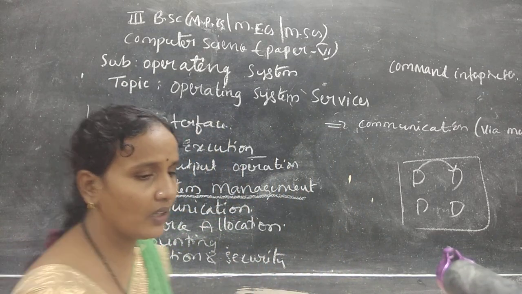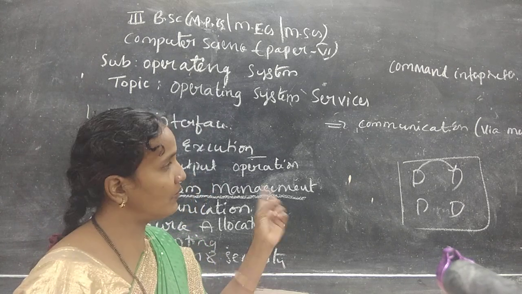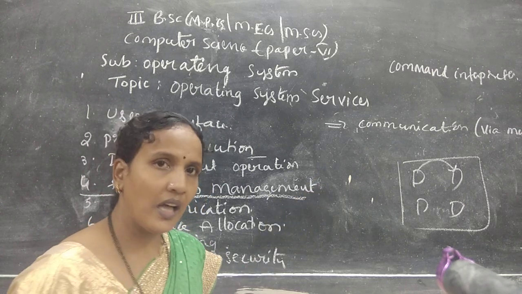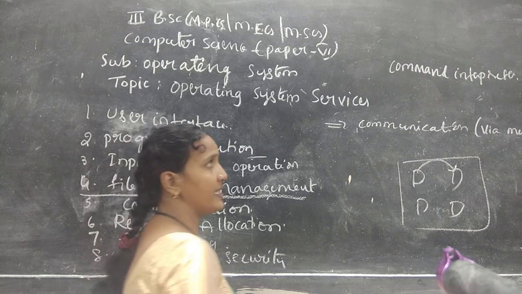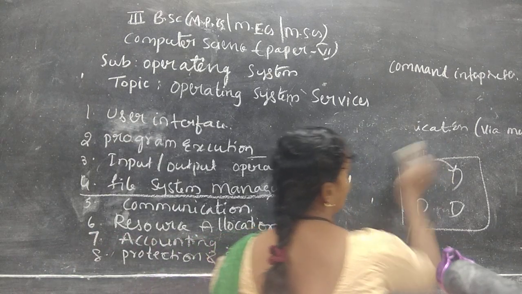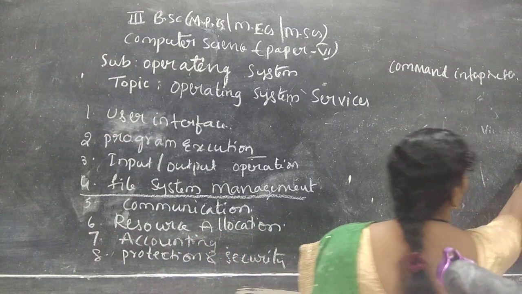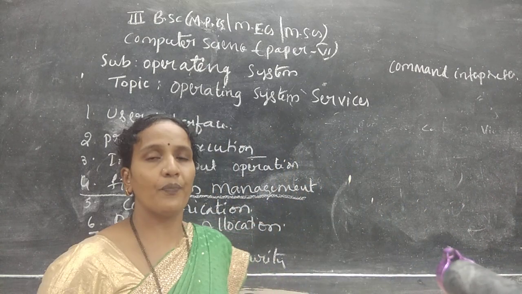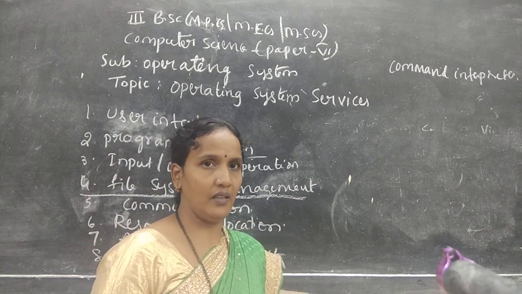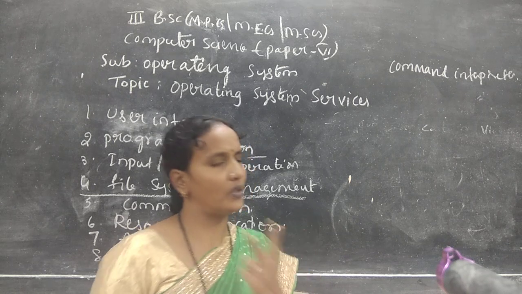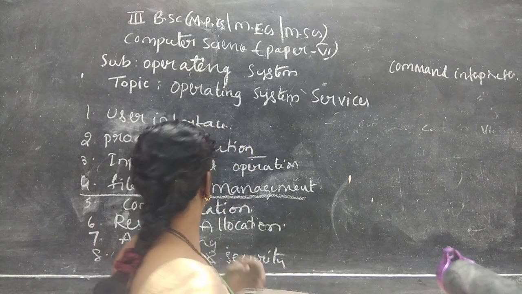Using a message, one process can communicate with the other process, and who will provide that facility? The operating system will provide that facility. So it is also one of the services of the operating system to provide a communication channel when any two or three processes want to communicate.